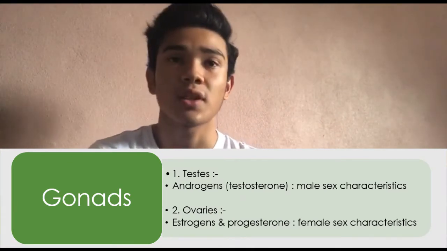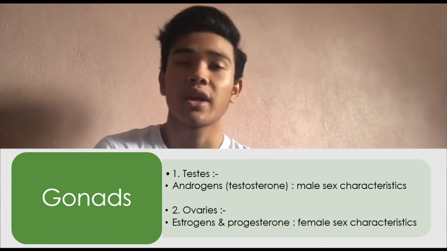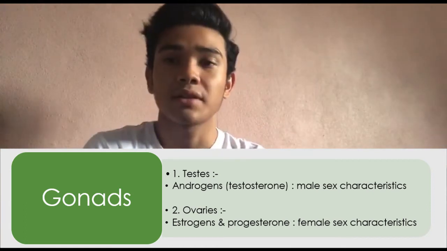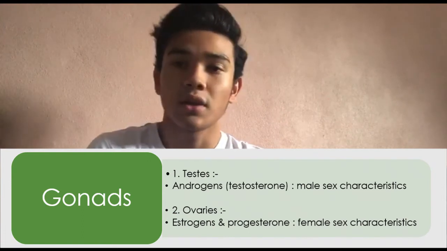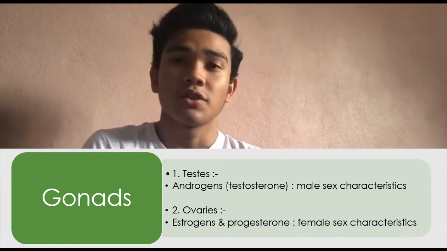The first one is testis, iaitu kita ada hormon yang dikeluarkan adalah androgens or testosterone. Ia adalah untuk male sex characteristics. And the second one is ovaries, dikeluarkan hormon estrogens and progesterone. Adalah function dia untuk female sex characteristics.